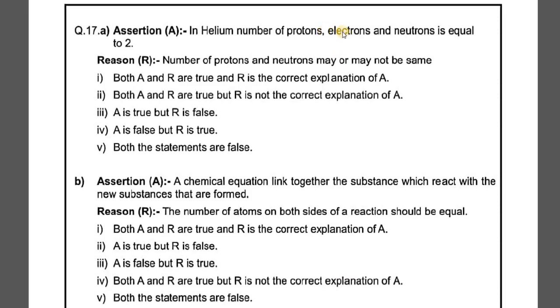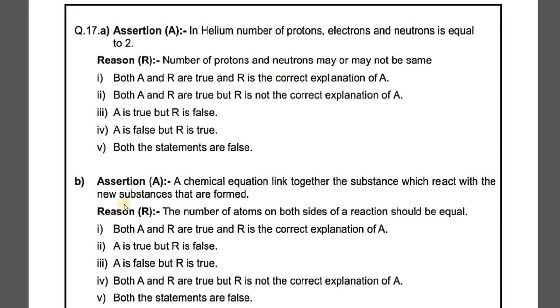So we find that the first statement is correct. It is true, but this is also true. Number of protons and neutrons may or may not be the same, but this is not giving the correct reason for the first statement. So as per that, we can take this: both A and R are true, but R is not the correct explanation of A. So you will require practice for doing all these kinds of questions so that you are able to understand.